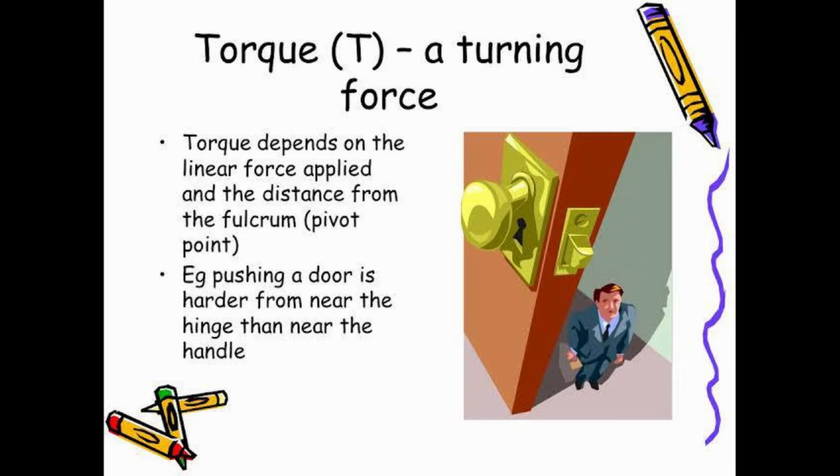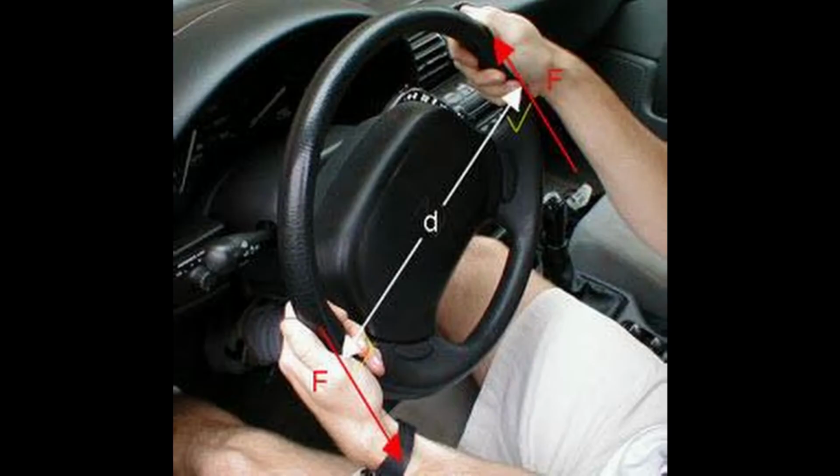Let me give you a simple example of that. When we are driving a car, we are holding the steering of the car with two hands, and we are applying two equal forces with the two hands, but in the opposite direction.